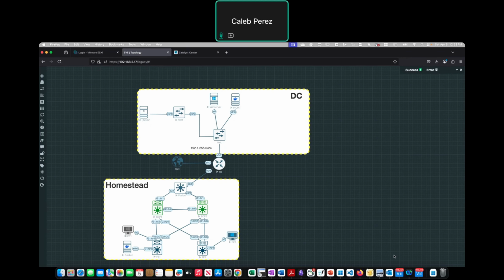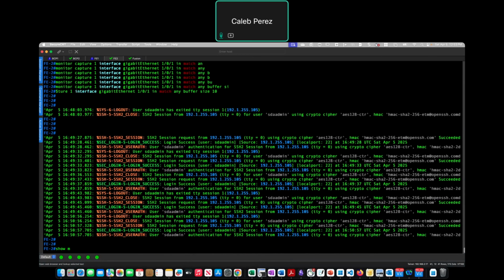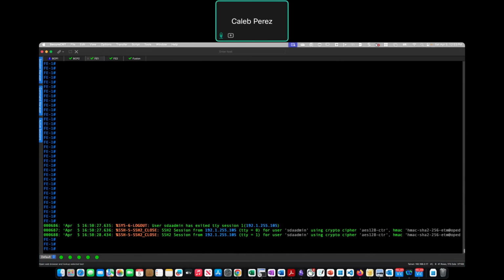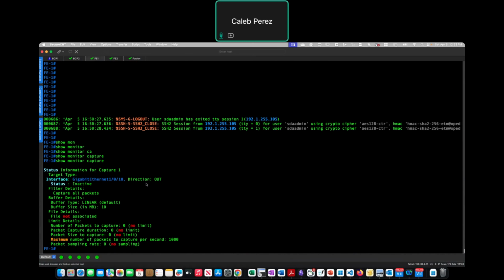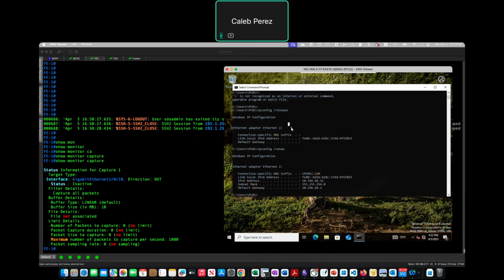Okay, so let's start with that. Just let me show you what I have here. So monitor capture. I have the capture one here, and here I should have the monitor capture. The direction out, and the port is 1010. Let me see. Okay, I think this is the PC.